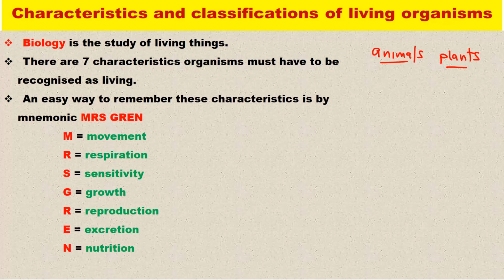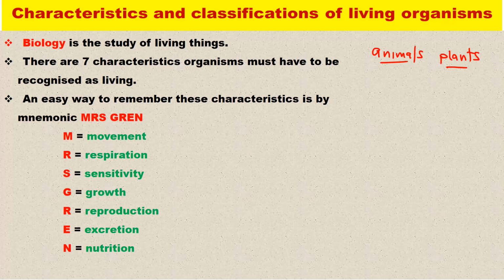Each and every organism should possess or show these 7 characteristics. In other words, all living organisms should possess these characteristics. And that is how even questions are phrased: which of the characteristics occurs in all living organisms? So if you spot any of these that we are going to discuss here, you should be able to tell that indeed it is a characteristic of all living organisms.